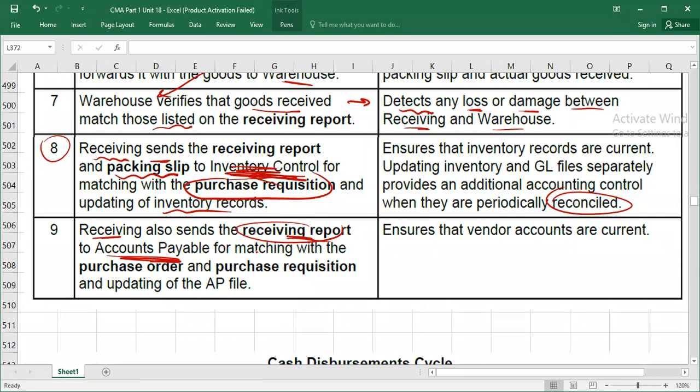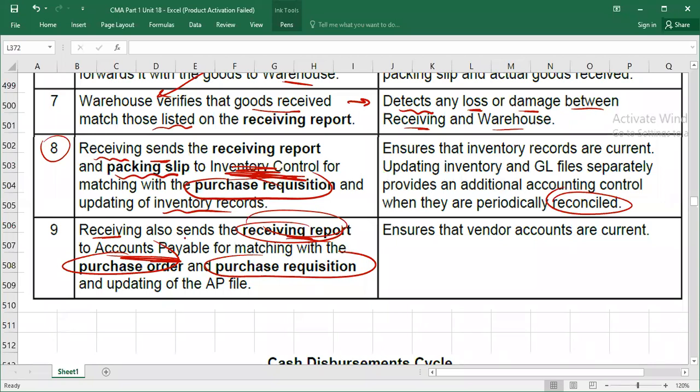And accounts payable will match this receiving report with the purchase requisition and with the purchase order. Because the purchase requisition is produced by the inventory controller, the purchase order is produced by the purchasing department, and the receiving report is generated by the receiving department, so they will match.